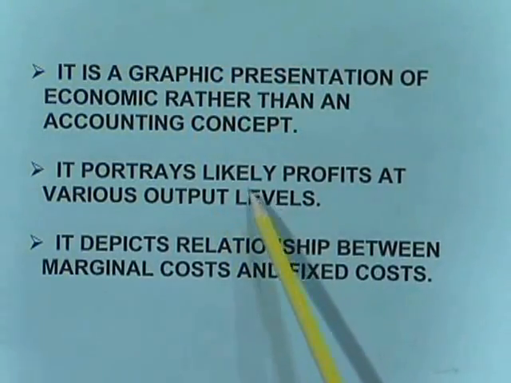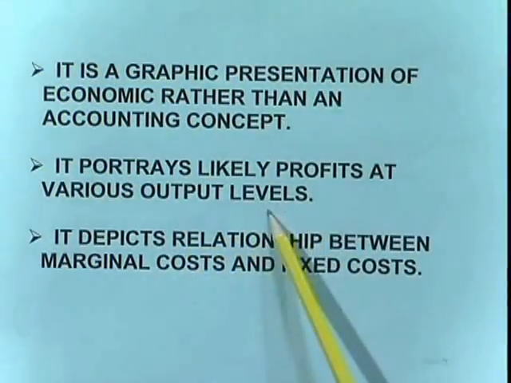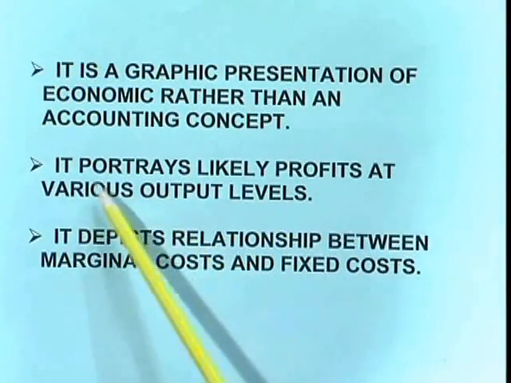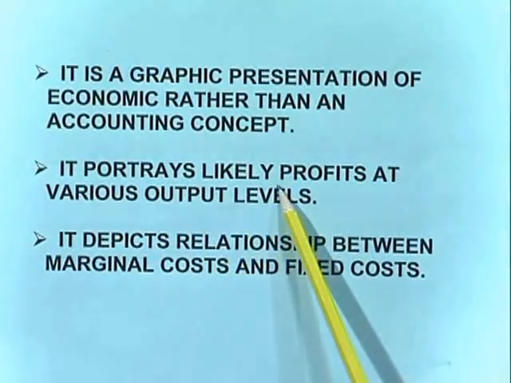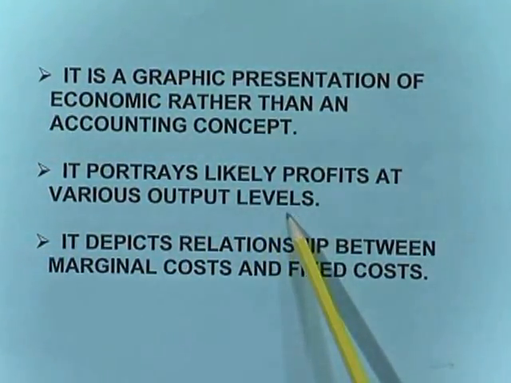Next, it portrays likely profits at various output levels. That is, it shows us likely profits at various output levels. Say for example, if I sold 8 pieces, what is the profit? 15 rupees. If I sold 9 pieces, 30 rupees. So at various levels it is going to show the profits. Again in the same way, at various levels it shows the loss.